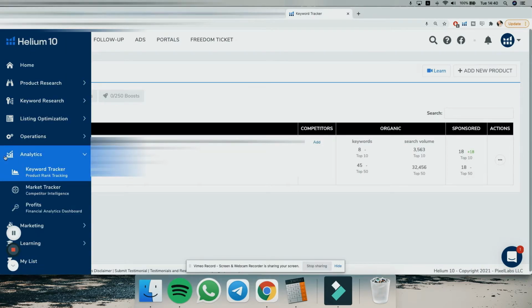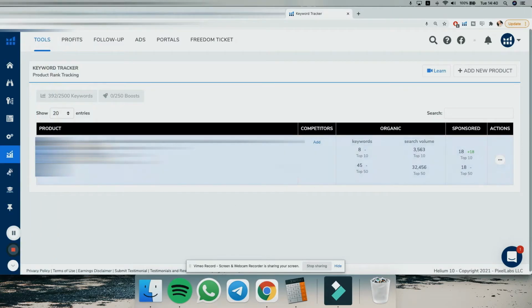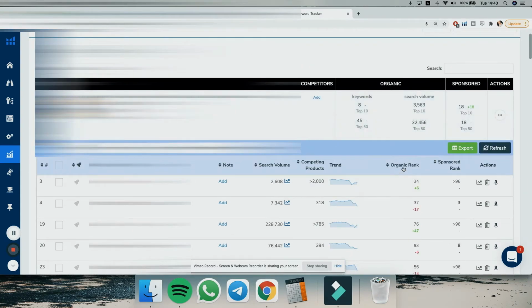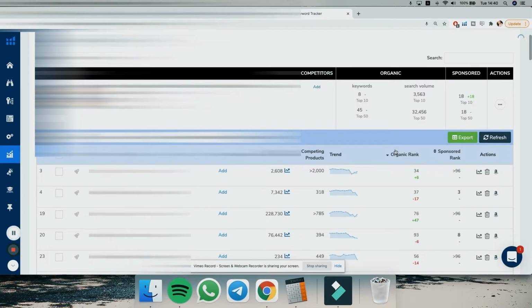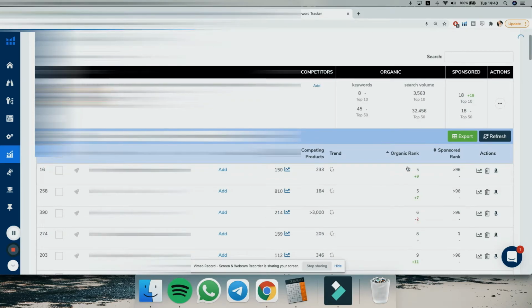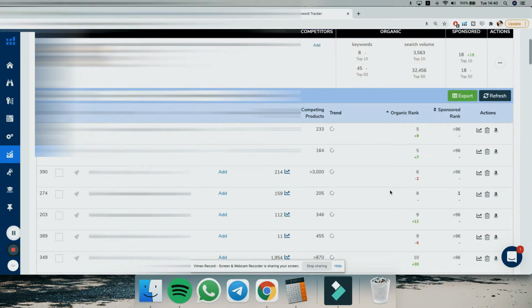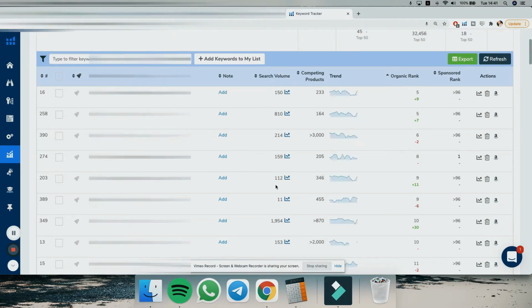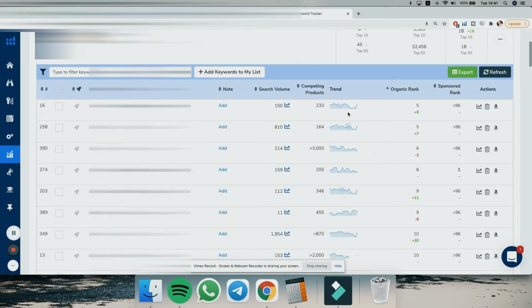Helium 10 has a tool in the Analytics section, the Keyword Tracker. And here is my product, censored, of course. I censored a lot of things, but you get the idea. Now I'm out of stock, so my ranking is not really good. But when I had stock, I had a lot of keywords here where I was placed 1 and 2. And I can see the search volume of each keyword. Here I can see my trend. So if I'm losing rank, here I'm losing rank because I'm out of stock.